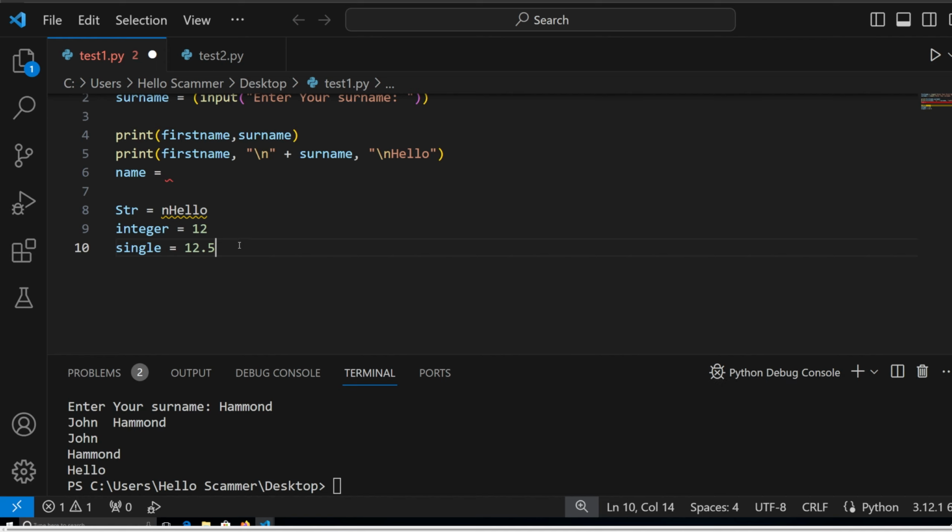Now, I'm not really a professional programmer, right? The thing is, when I was taught this was 7 years ago, when I was in education learning programming. So these things have changed, but this is how I was taught, right? I'm pretty sure if it changed, then it changed massively. So a string is hello, an integer is 12, which is a whole number, and singles are 12.5. This is how I was taught in computing science programming.